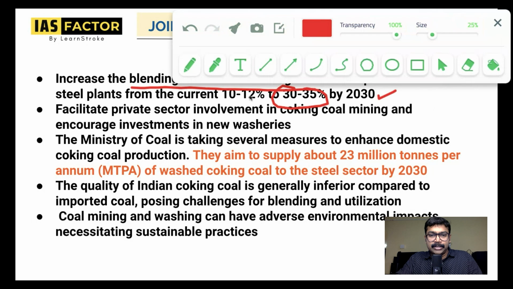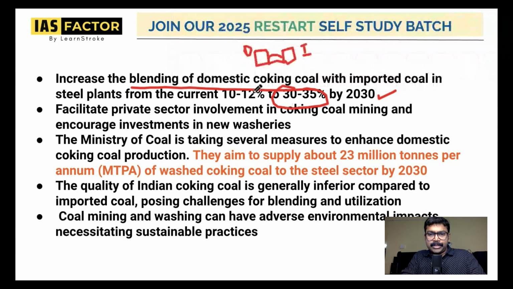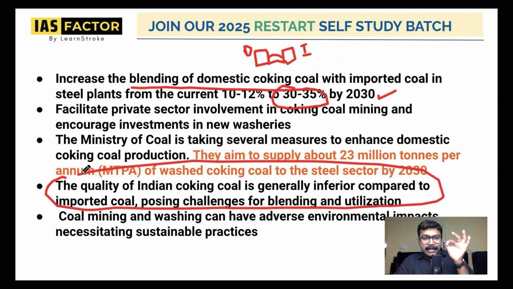And now the important point is the quality. This is a very, very important point. Please remember this point: the quality of Indian coking coal is generally inferior compared to international coal. This is also an important area that can be asked in the prelims examination as an option. The quality of Indian coal, especially coking coal, is very low when you compare it with international coal, and you have to understand that.